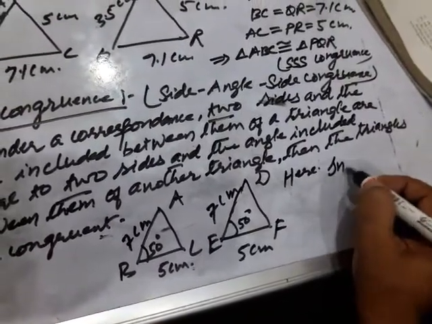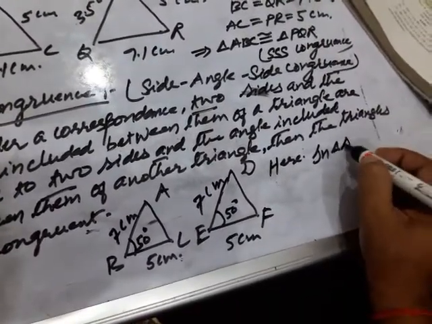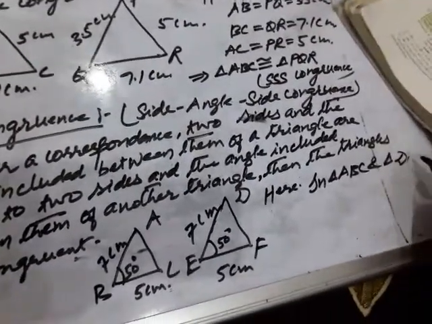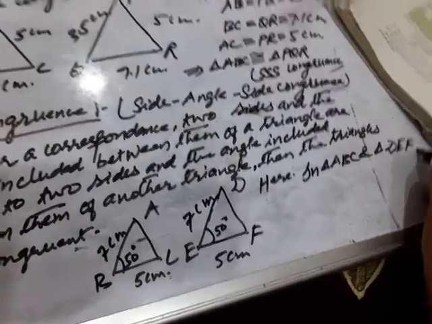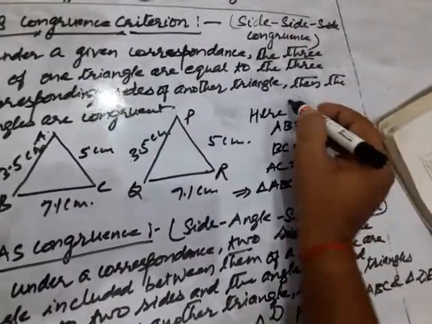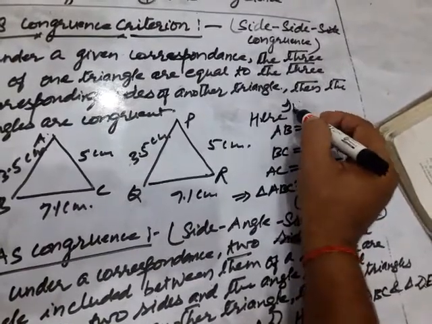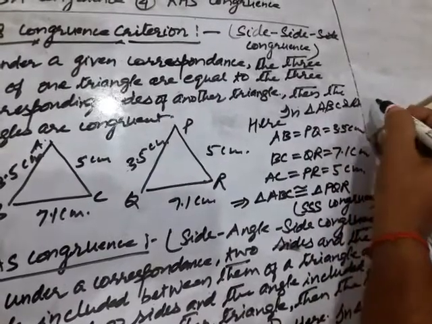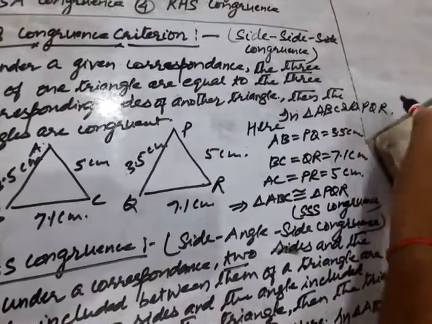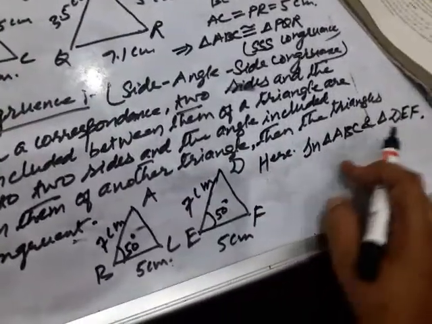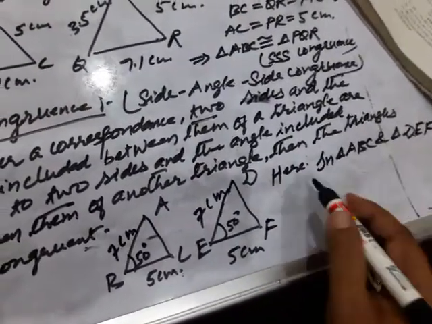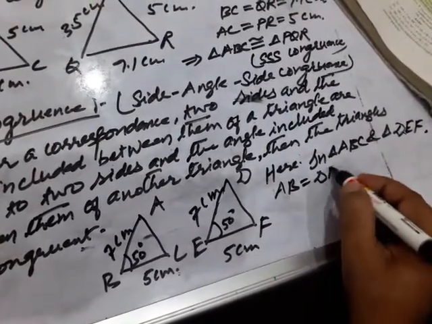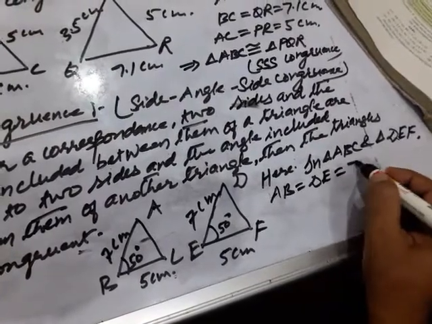In triangle ABC and triangle DEF, here also we have to write, as in the previous congruence, in triangle ABC and triangle DEF, what is there? AB equal to DE equal to 7 centimeter.